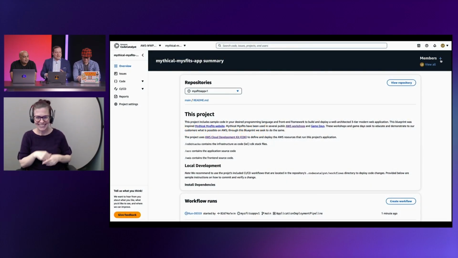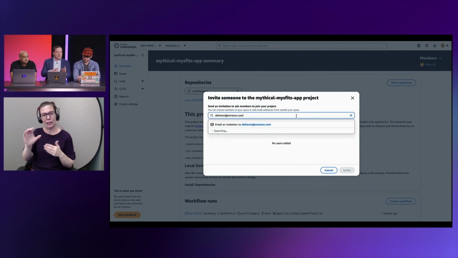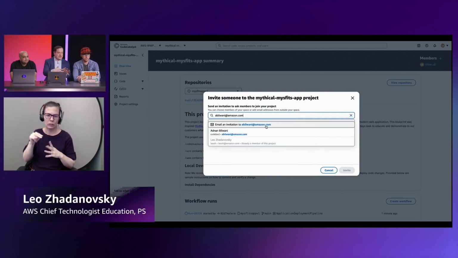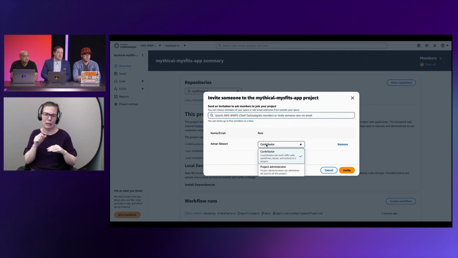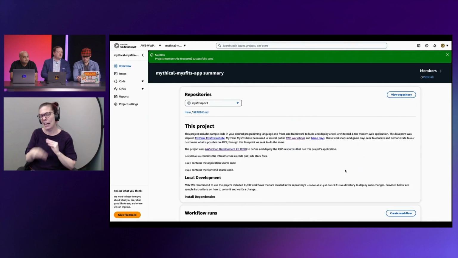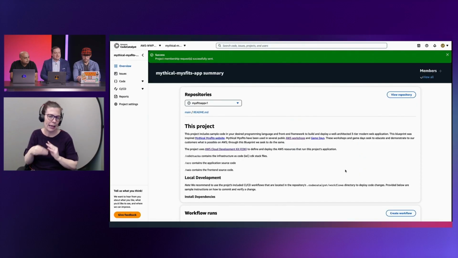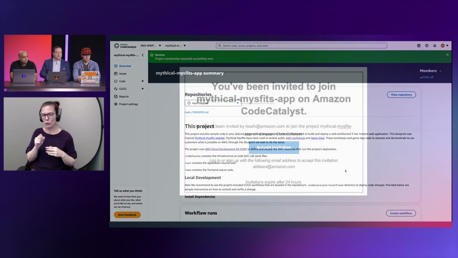All right, so I'm in CodeCatalyst now, and I'm adding Adnan in. I've already added him to a previous project, so he's already in there, so I can just click on that. Otherwise, it would just send him an email. Then I'm picking what permissions he should have, so he's a contributor here. If I give him administrator, he would have extra permissions, like to add more users. Nice. And so it sent him the invite. So now he's going to be getting an email in a few seconds, and he can get onboarded here.